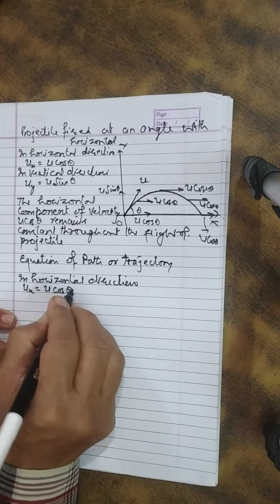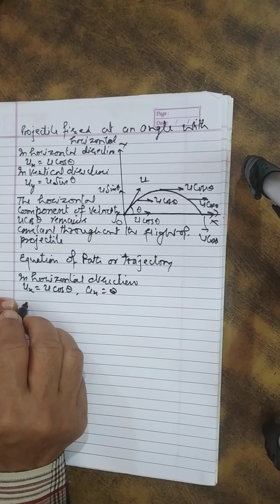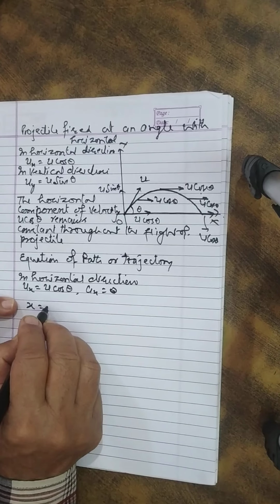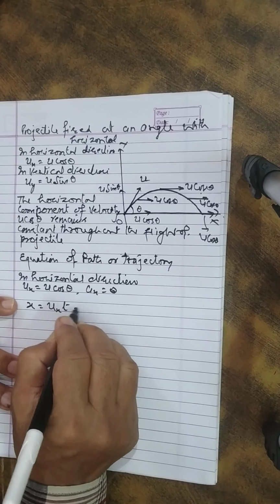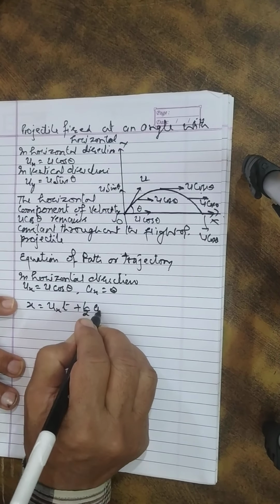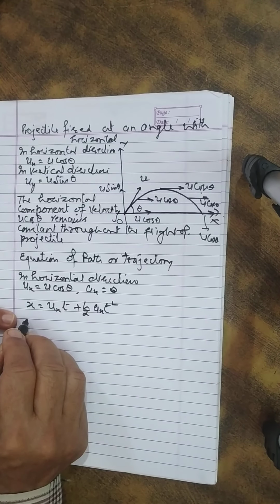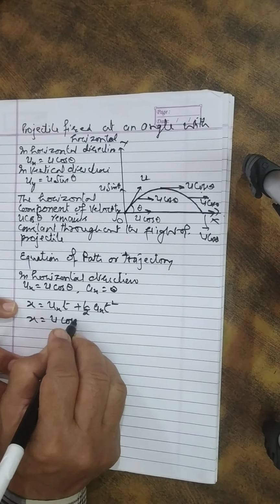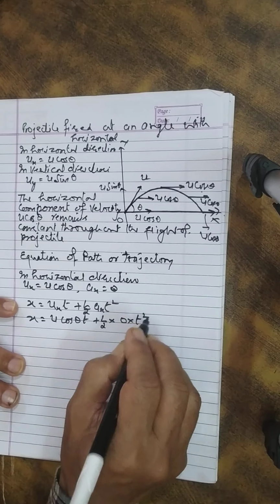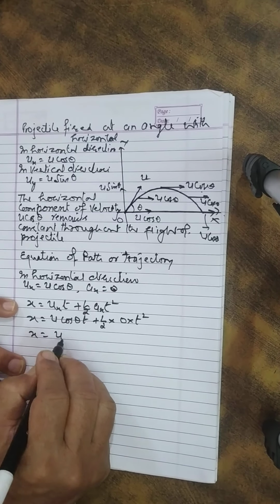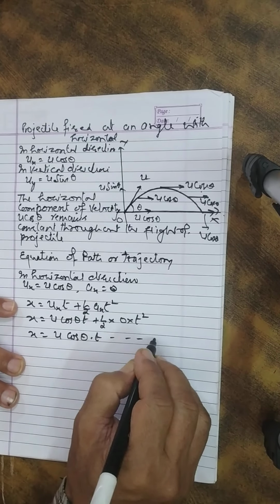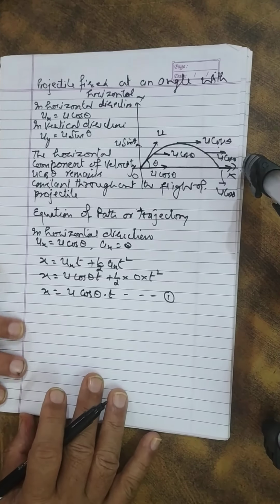So what is the position of the particle at any time t? Position of particle at any time t is x is equal to uxt plus 1 by 2 axt square. That is x is equal to u cos theta t plus 1 by 2 0 into t square. That is x is equal to u cos theta into t. This is equation number 1.